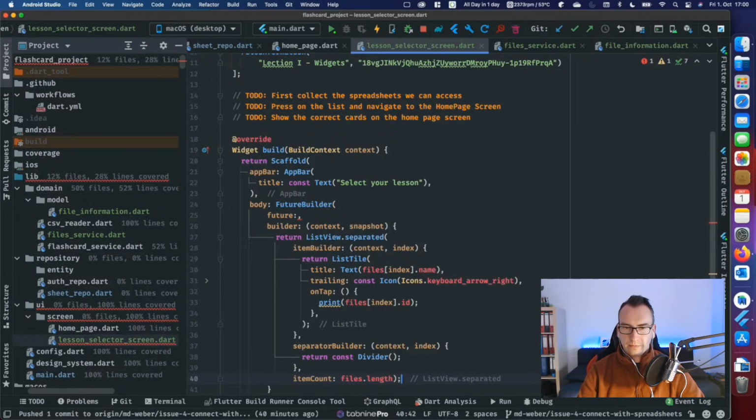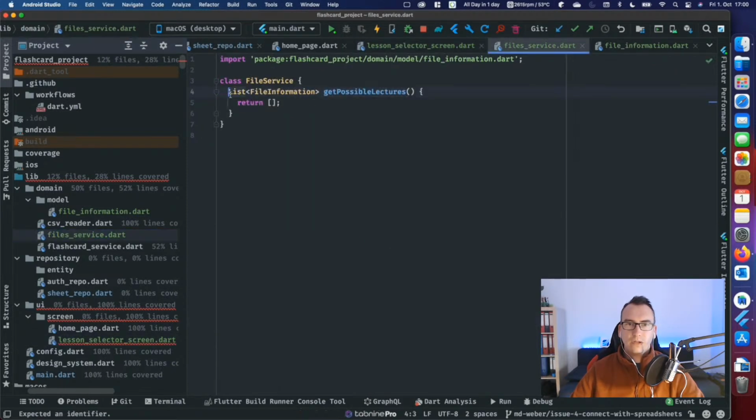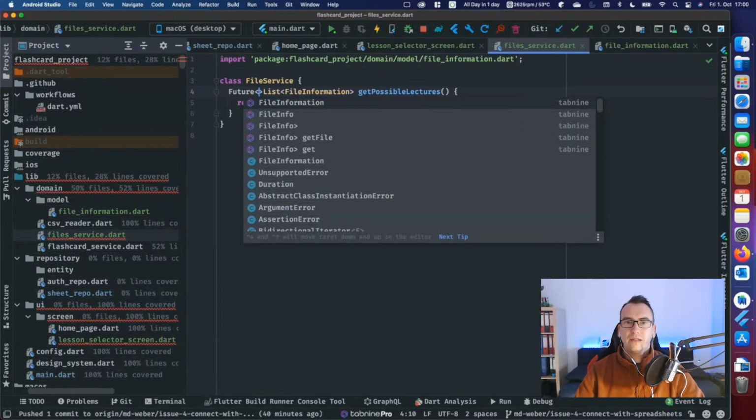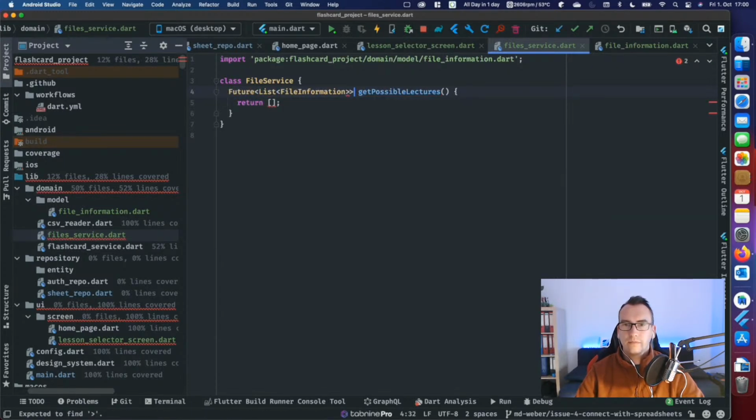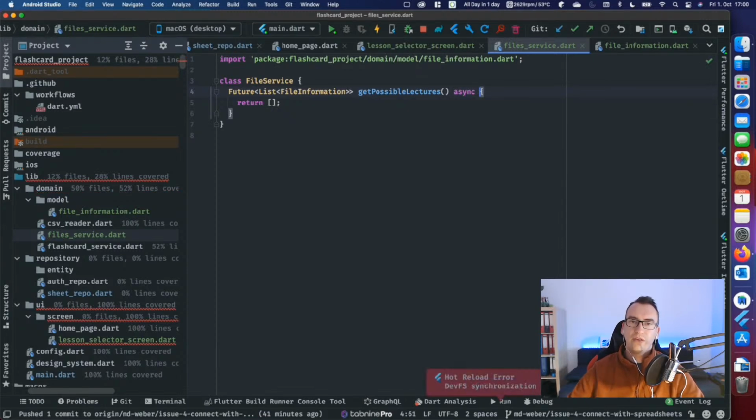This future here is now the future that we want to call. In our file service, this one will be a future of this list. Because this one is not async, now it's happy.